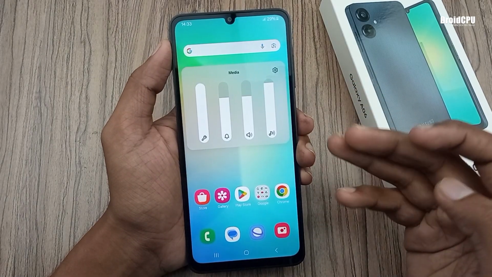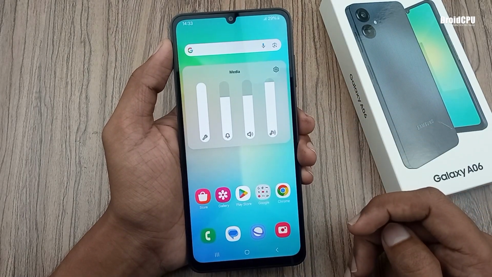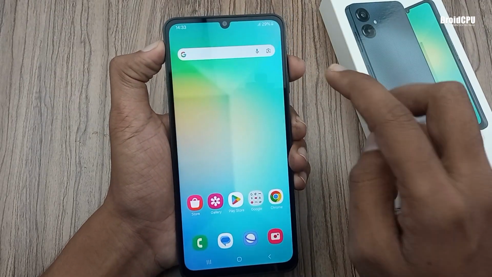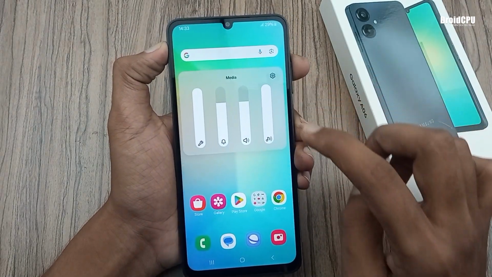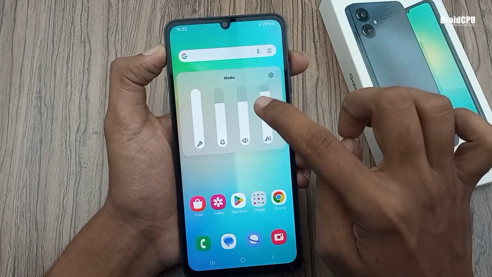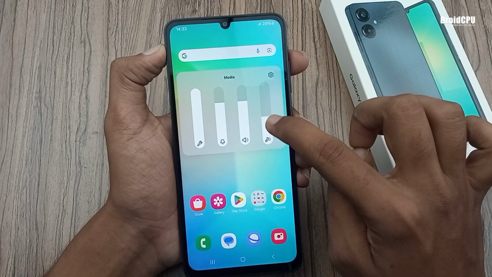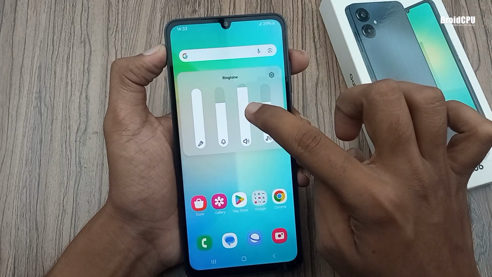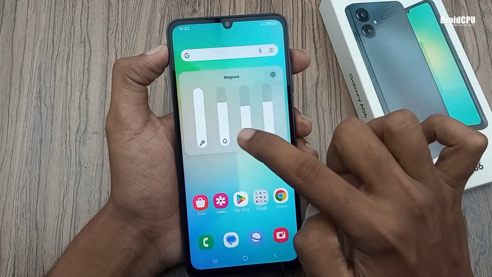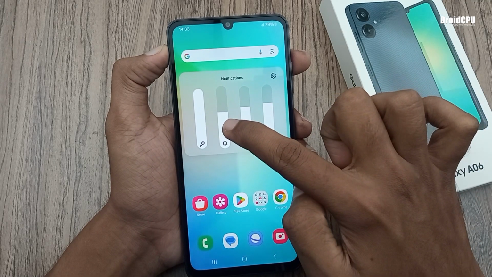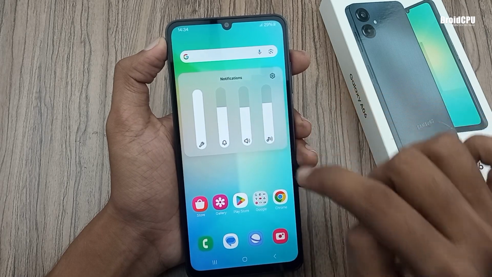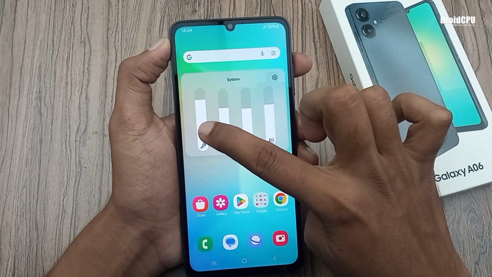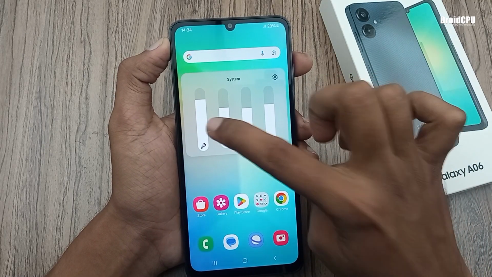After that you can view this menu. In here you can adjust your media sound, system sound or notification sounds. This is your media volume controller and this is your ringtone volume adjustment. This is your notifications volume adjustment and this is your system volume adjustment.